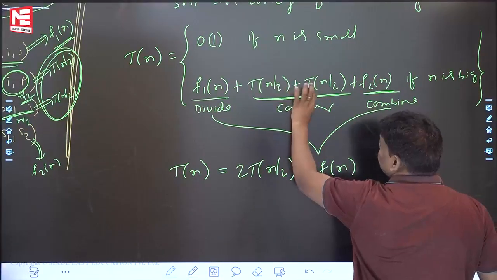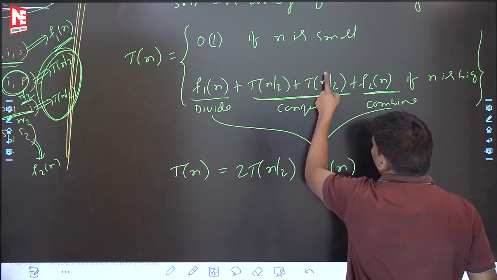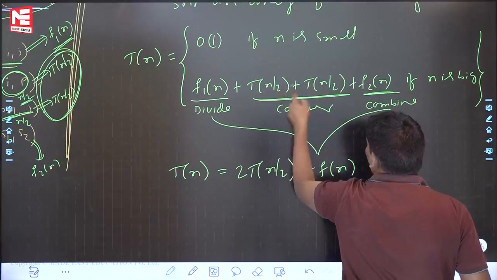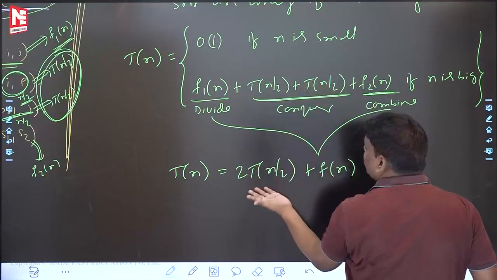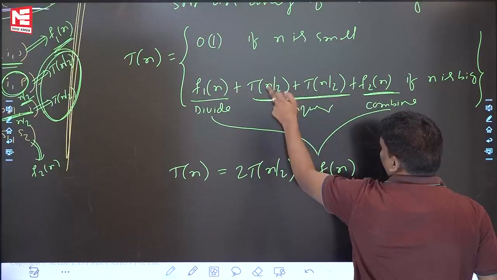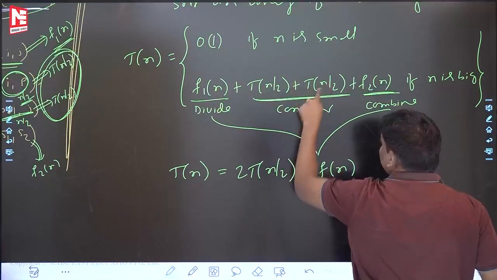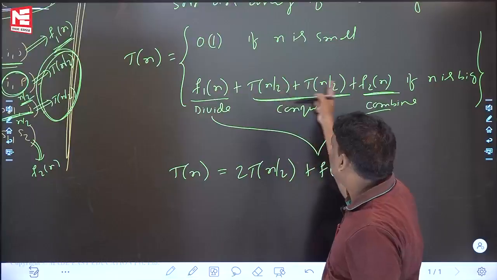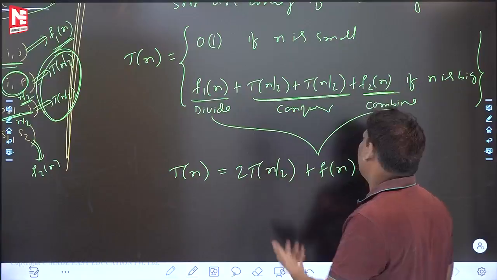Sometimes compression may not be possible. When it is T(n/3) and T(2n/3), because the two are not equal in size, I cannot write 2T(n/3). Here, this is n by 2 and this is n by 2, so I wrote 2T(n/2). Two function calls, each of size n by 2. If they are n by 3 and 2n by 3, two function calls but not the same size, then I cannot write it that way. Where possibility is there I simplified; where not, I cannot simplify.